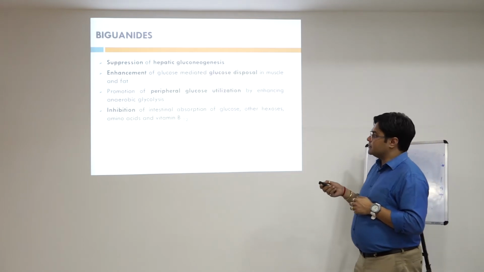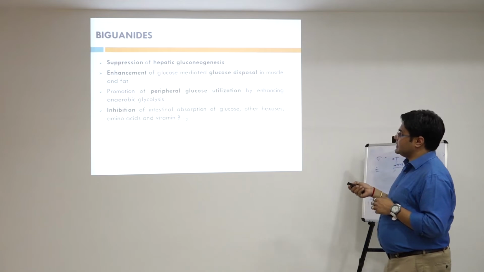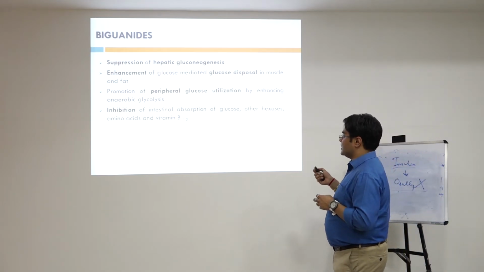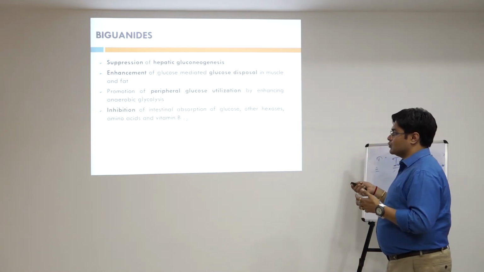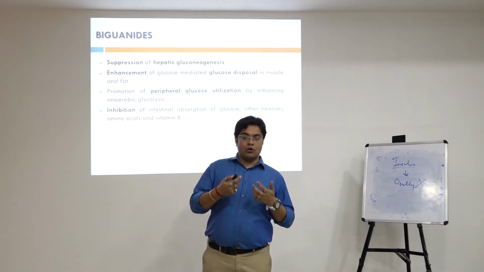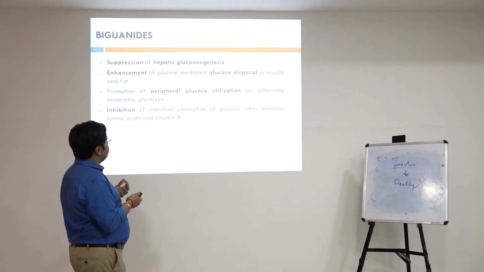So biguanides basically act by suppression of hepatic gluconeogenesis, and there is enhancement of insulin-mediated glucose disposal in muscle and fat. There is always the promotion of peripheral glucose utilization. See, if glucose is available and it gets absorbed or utilized, what does it mean?